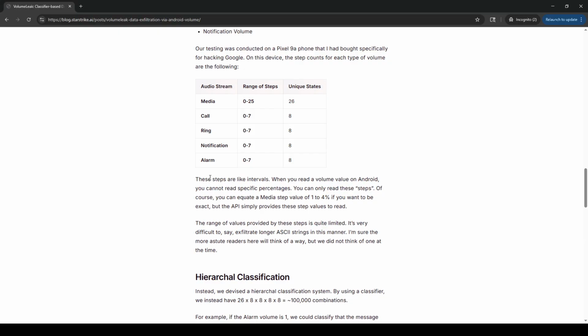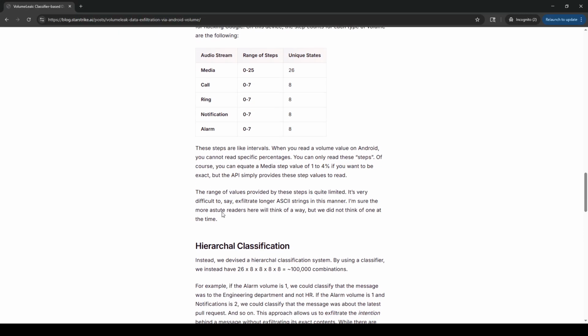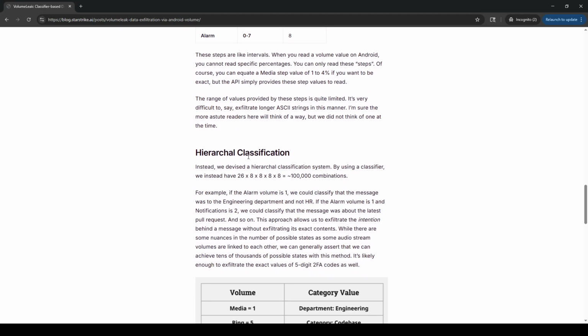So do you have a way to like multi-exploit it? I don't know. I'm sure the more astute readers here will think of a way, but we did not think of one at the time. Yeah, that's interesting. It's definitely an interesting problem, and I wonder if there's like other gadgets that could help with that. Definitely tricky. Here we go. Okay, so it looks like they can set multiple. Hierarchical classification. Yeah, here we go. So yeah, they can set each one independently and get like way more space.